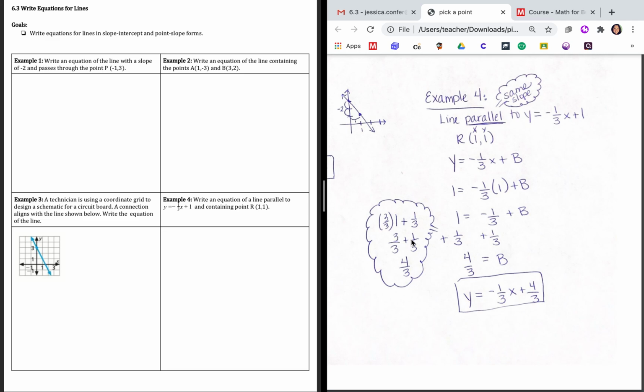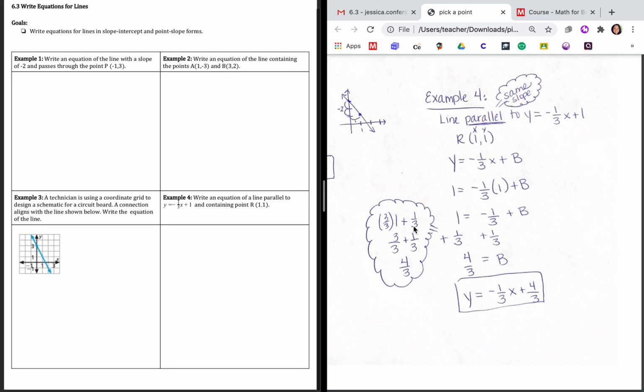Add across your numerators. 3 plus 1 is 4. Keep your denominator as 3. So 1 plus 1/3 is 4/3, and that is our y-intercept, or our b value. So you're going to take this and substitute it in right here. So you get y = -1/3 x + 4/3. And there's our final answer.